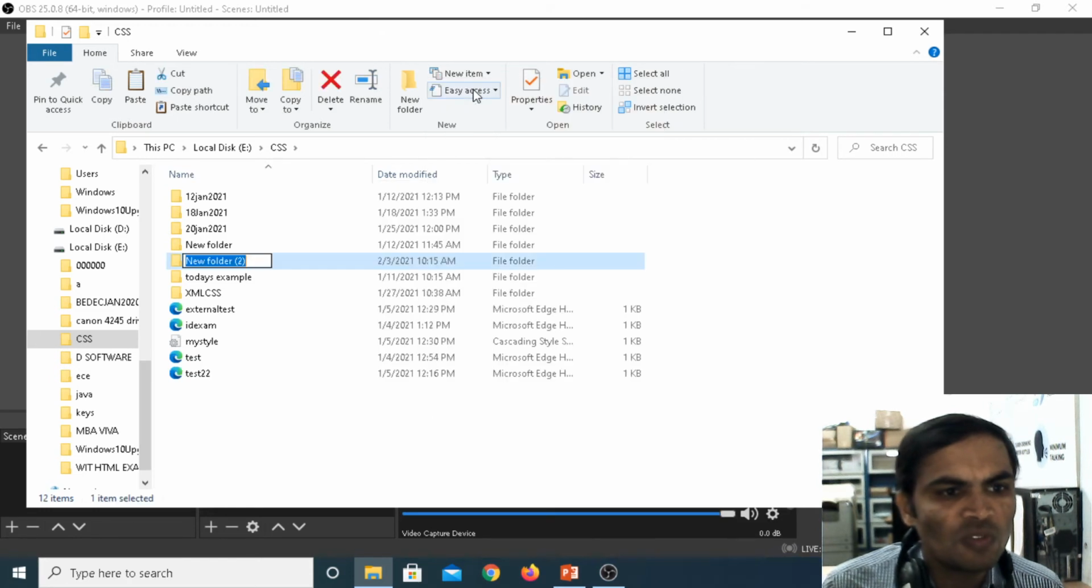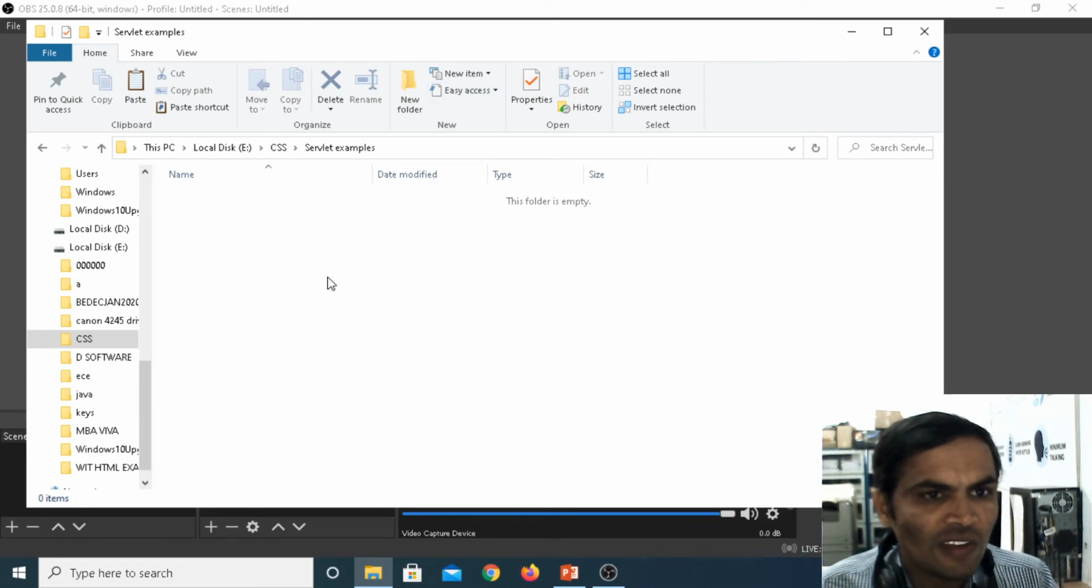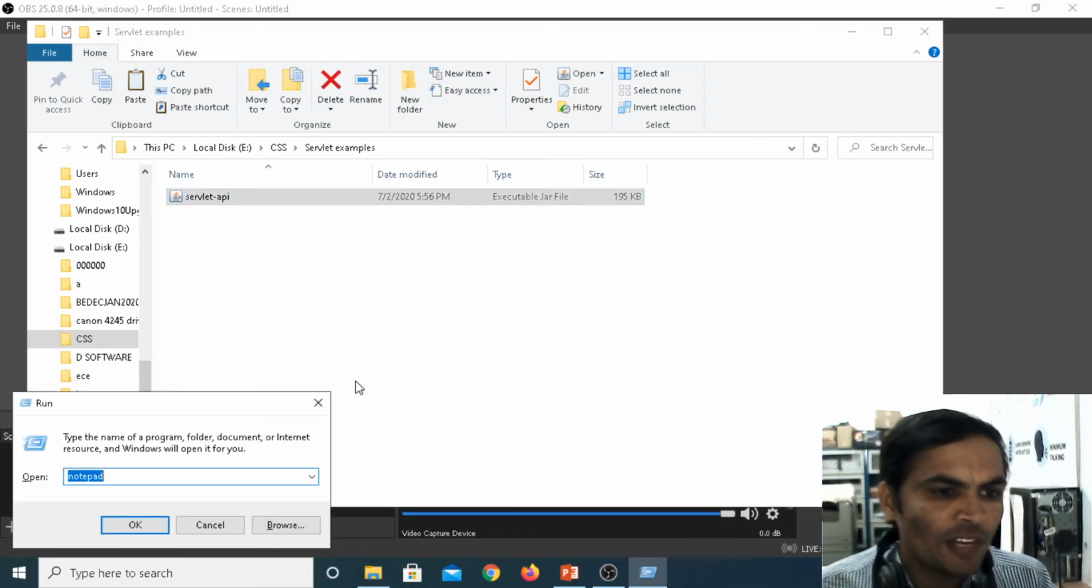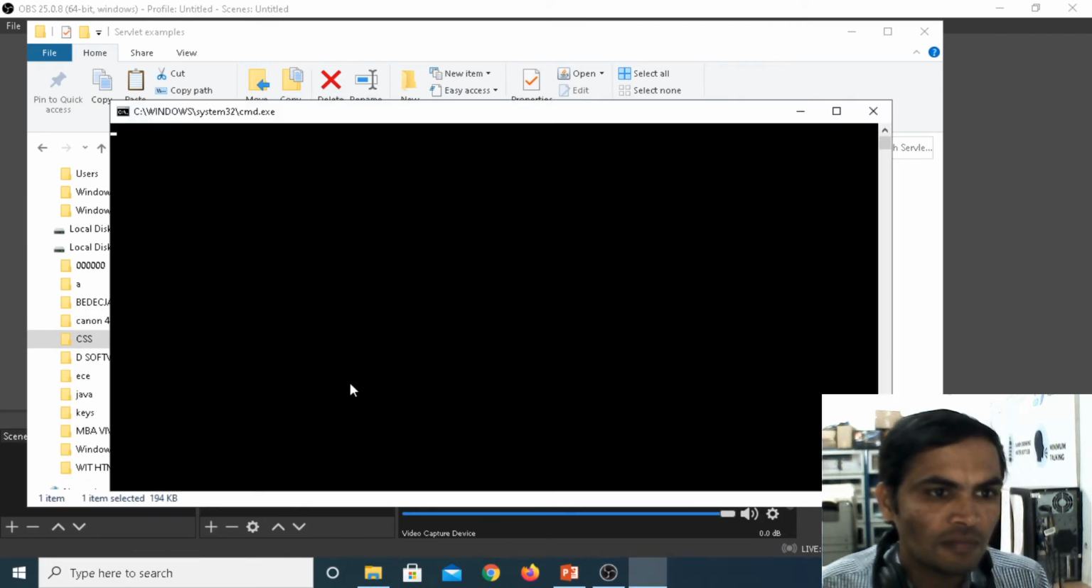I am creating the new folder. The new folder name is Servlet example. Actually, we needed the jar file. Now I am opening the command prompt, cmd.